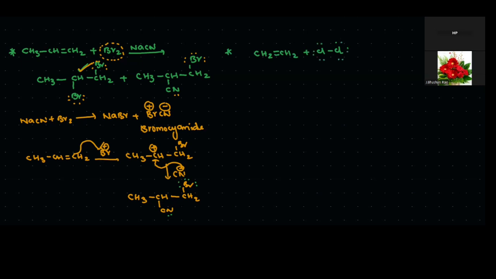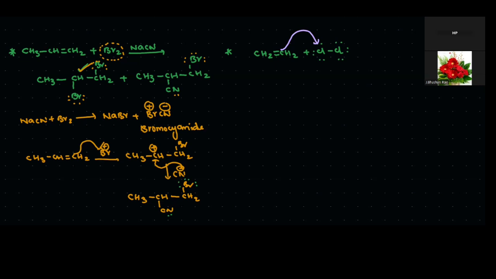The nucleophilic nature of this one: generally the chlorine molecule, as we discussed already, acts as a neutral electrophile. If it donates electrons to one chlorine atom, then what happens here? One bond will break. If one bond breaks, automatically this one again donates the electrons to this carbon atom.